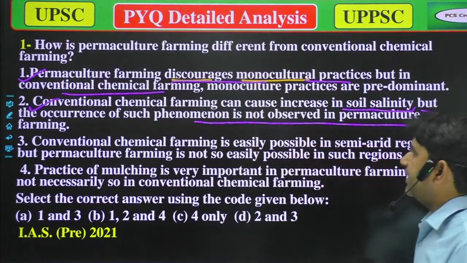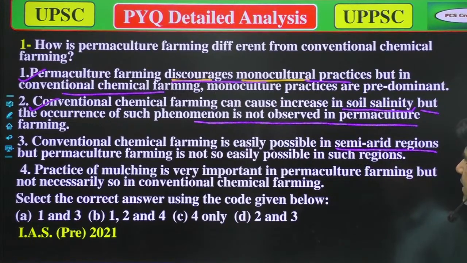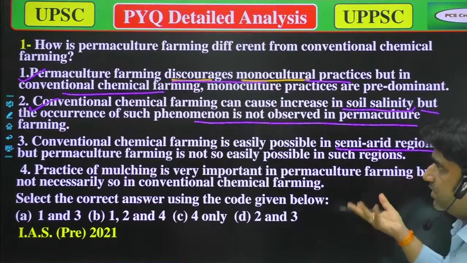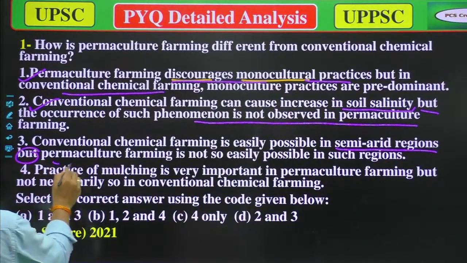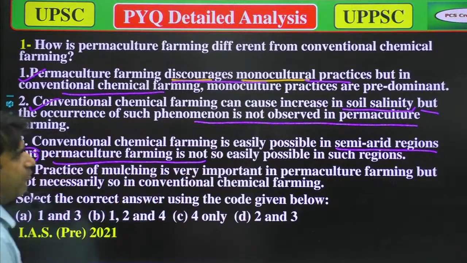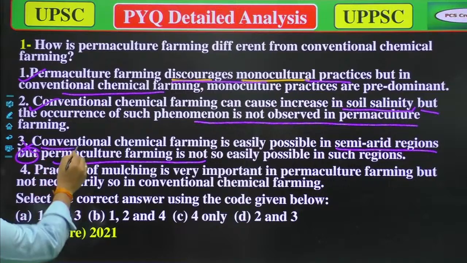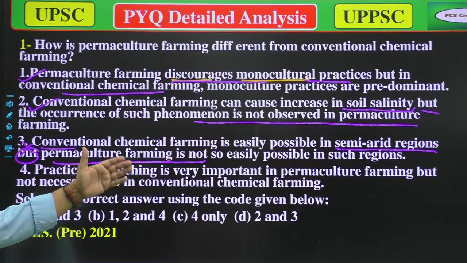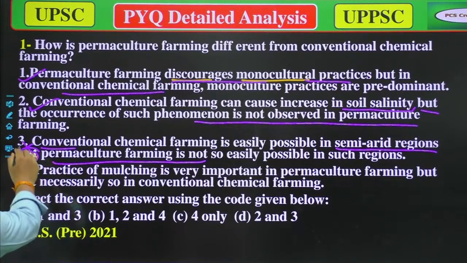Option three: conventional chemical farming is easily possible in semi-arid regions. Yes, that's true. But permaculture farming is not easily possible in such regions. That's not true. The first part of that sentence is true, but the second part is not true, so the whole sentence is not true.